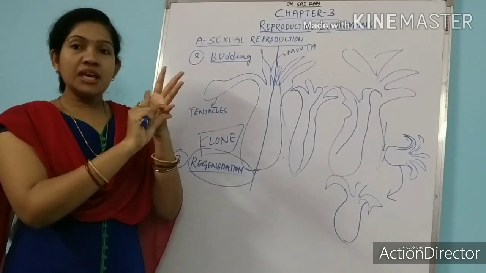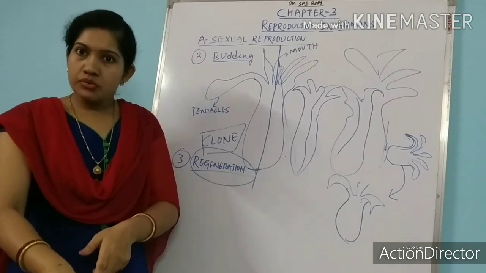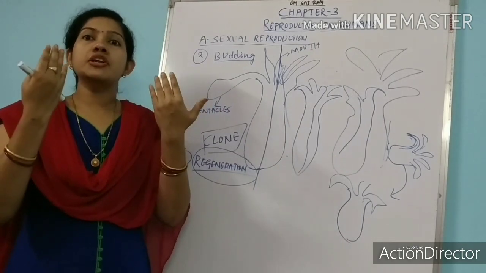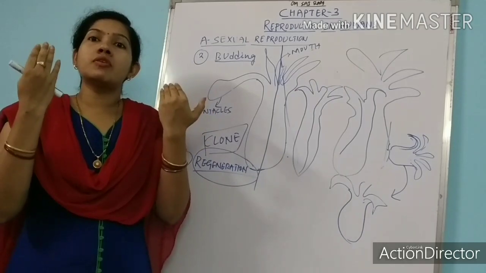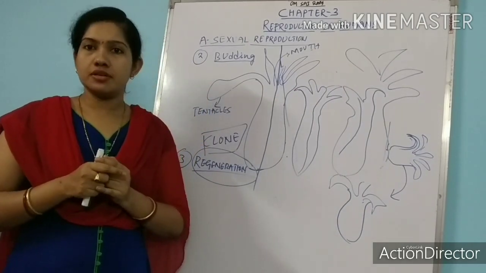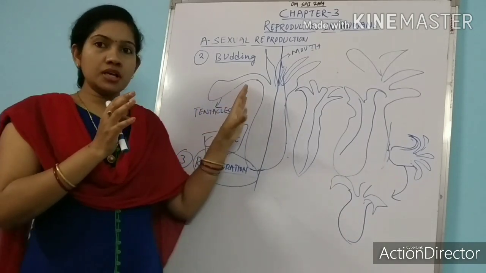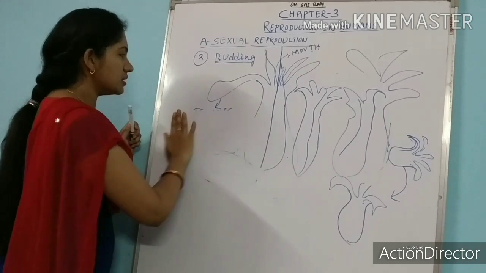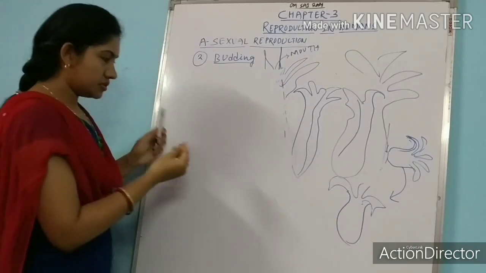But if this cut finger falls down and from that cut finger a new individual is formed, that is called fragmentation. Understood? We can take the same example in roses. See here, this is a very important thing as I am discussing with you.